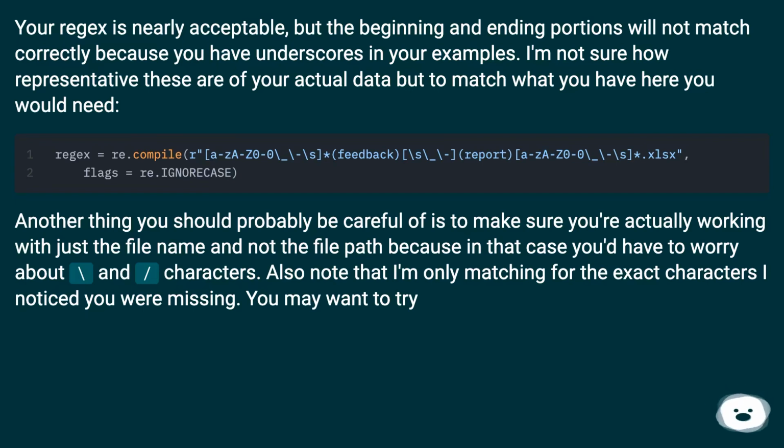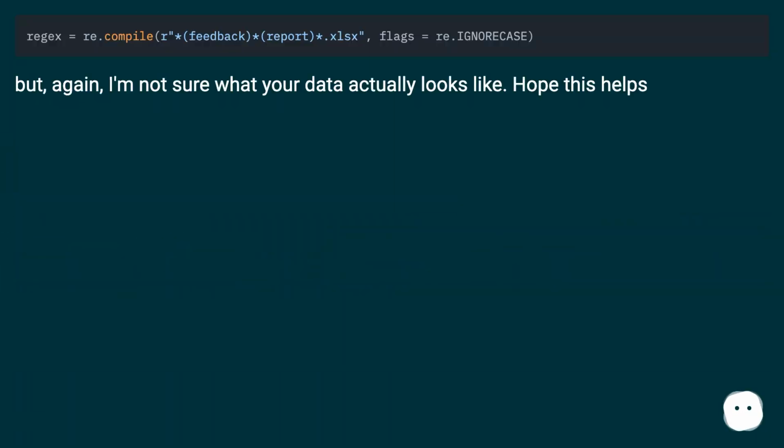Another thing you should probably be careful of is to make sure you're actually working with just the file name and not the file path, because in that case you'd have to worry about and characters. Also note that I'm only matching for the exact characters I noticed you were missing. You may want to try. But, again, I'm not sure what your data actually looks like. Hope this helps.